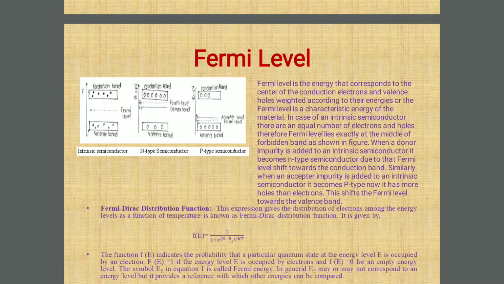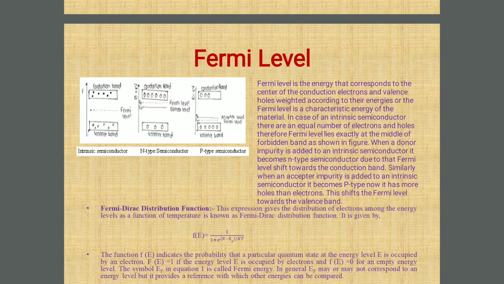Fermi level is a characteristic energy of the material, we are saying. In case of an intrinsic semiconductor, there are an equal number of electrons and holes. Therefore, this Fermi level lies exactly at the middle of the forbidden band, as shown in figure 1 for intrinsic semiconductor.